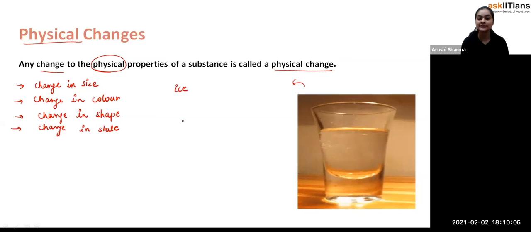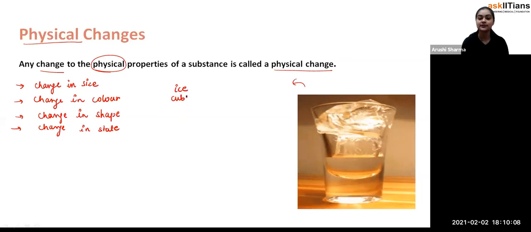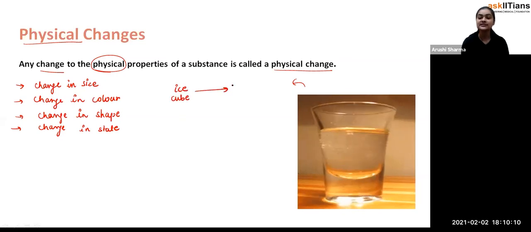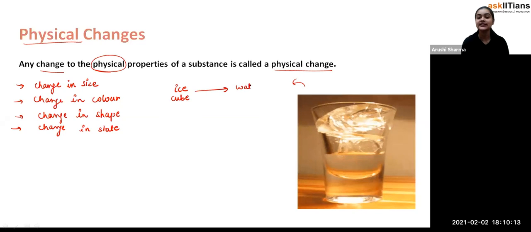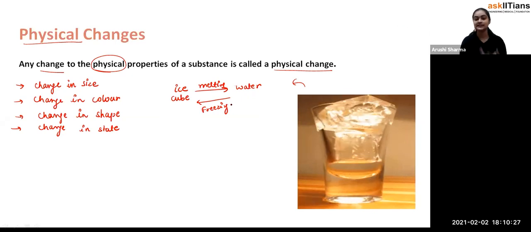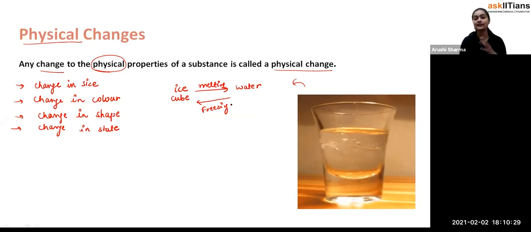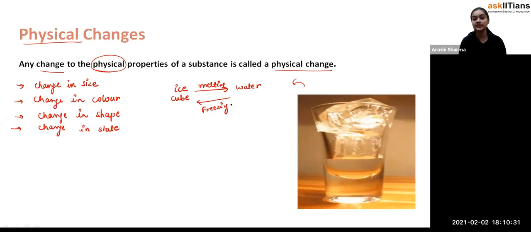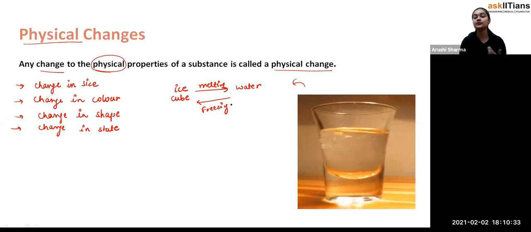Okay, this is the ice, student, this is the ice cube. And this ice cube is melting to water, that is liquid water. That means the melting process is going on right now. But student, when you freeze this water, in the freezing process, it again converts into ice. Exactly, whenever there is ice, and if you put that ice out into the open surroundings, what will happen? It will melt into water.